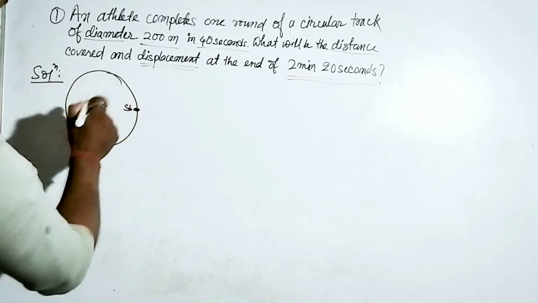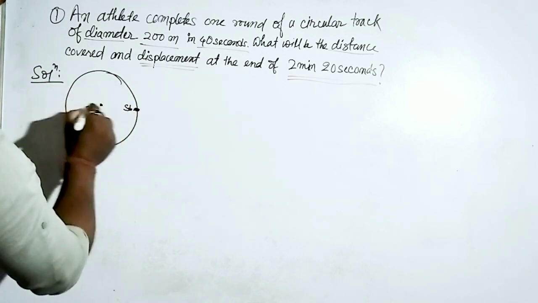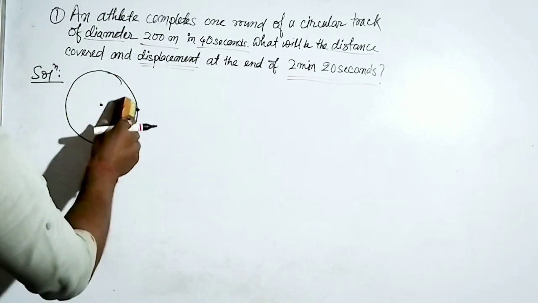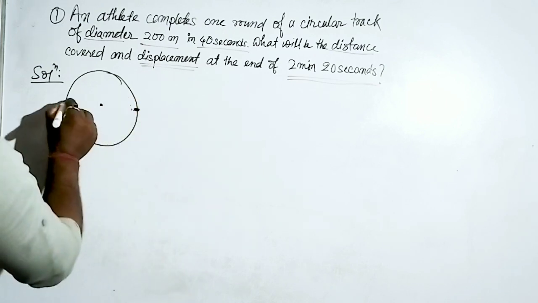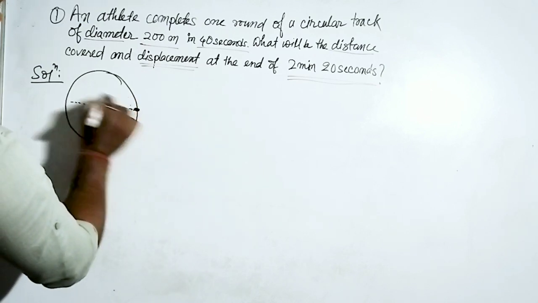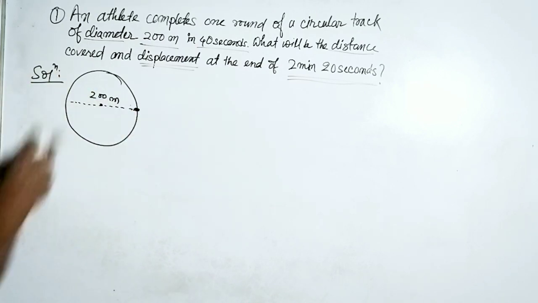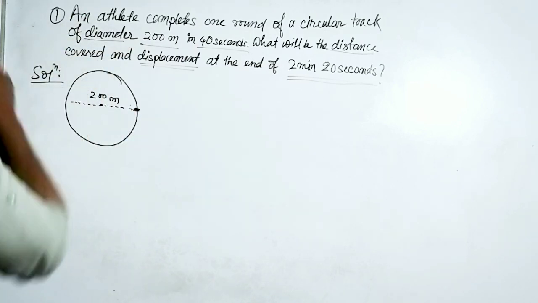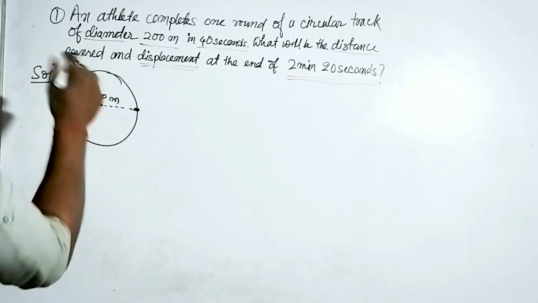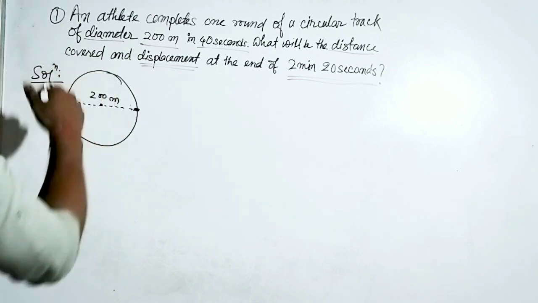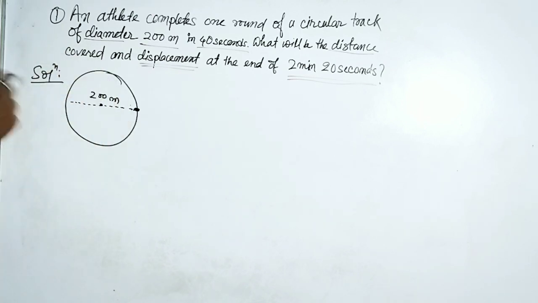The diameter is given, 200 meters, and an athlete completes one round of the circular track in 40 seconds. So to complete this path, it needs only 40 seconds.